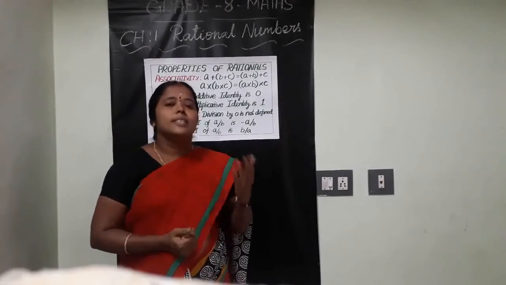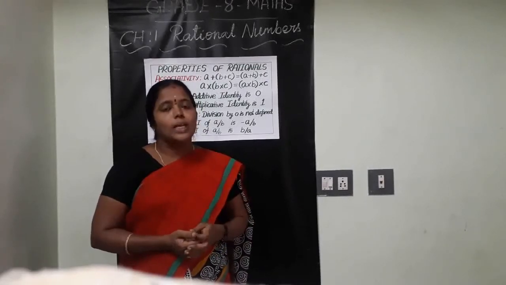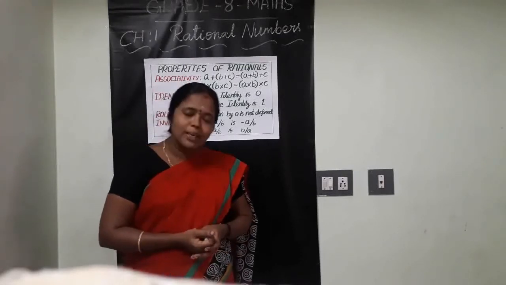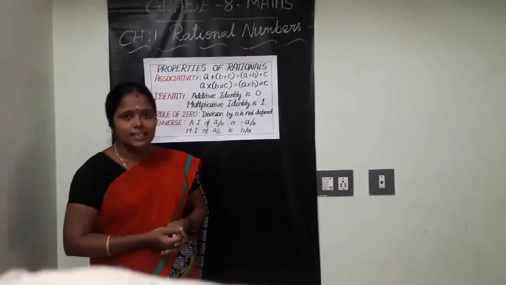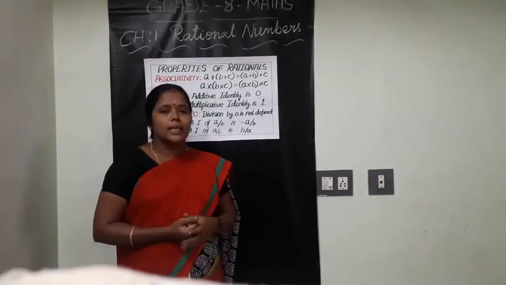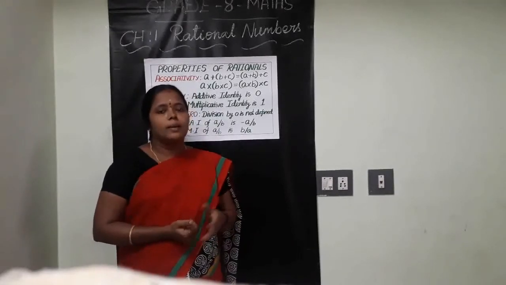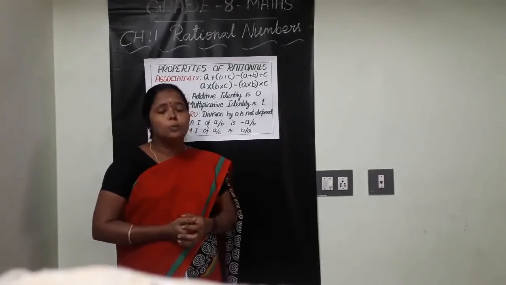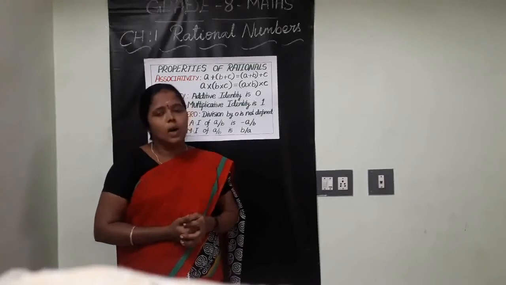Clear? See, rational numbers. What are the rational numbers? The numbers which can be written in the form of p by q, where p and q are integers. Example, 2 by 3, minus 2 by 3, plus 5 by 6, etc. Clear? Then the two properties, closure and commutative.